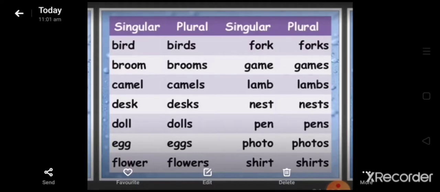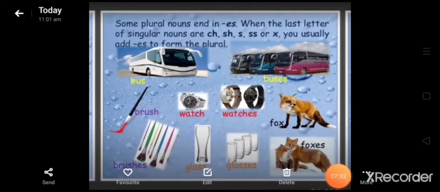But in other types of words we get confused, because sometimes the word is given but we are not supposed to put s, we have to put es, or sometimes the word changes. So these are the types of words in which we can get confused.